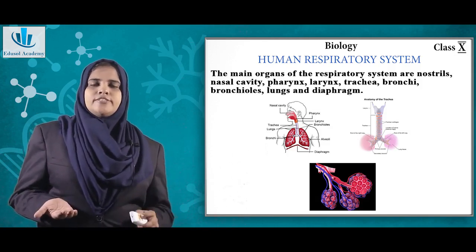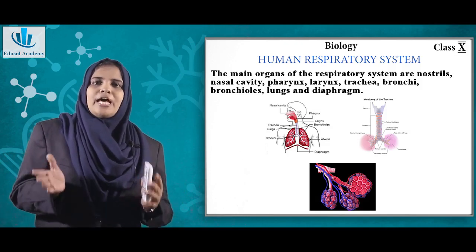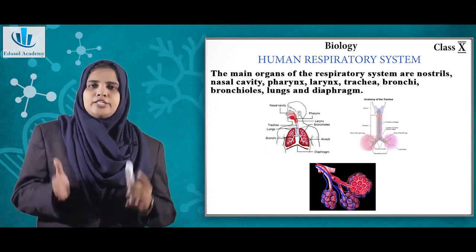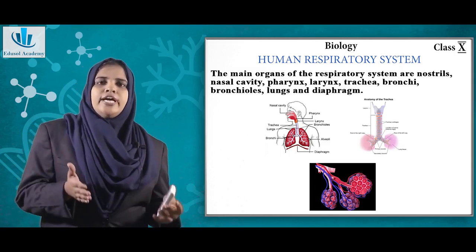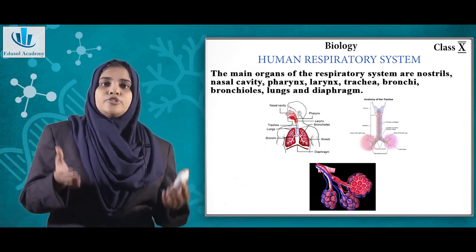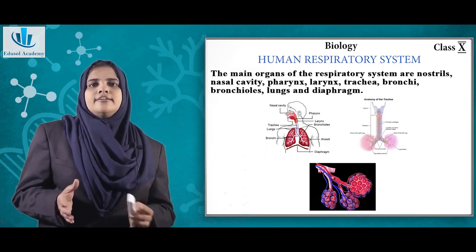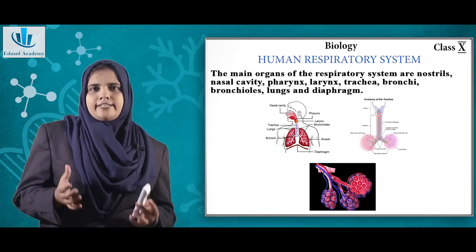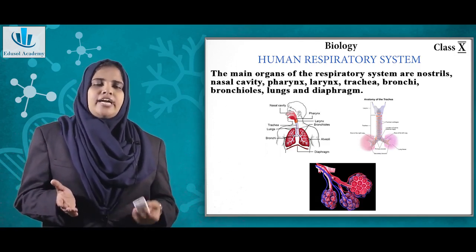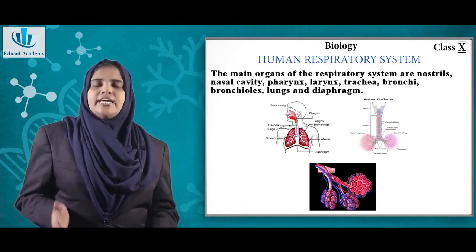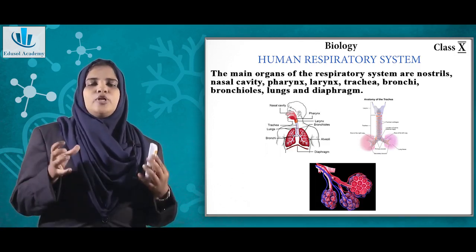In the digestive system also we said that the pharynx is a common passage for both air and food. Then from the pharynx the air goes through the larynx, which is your voice box, then through the trachea. Trachea is a ring shaped cartilage. The function of the trachea is that when there is no air inside your lungs, the trachea protects it from collapsing.